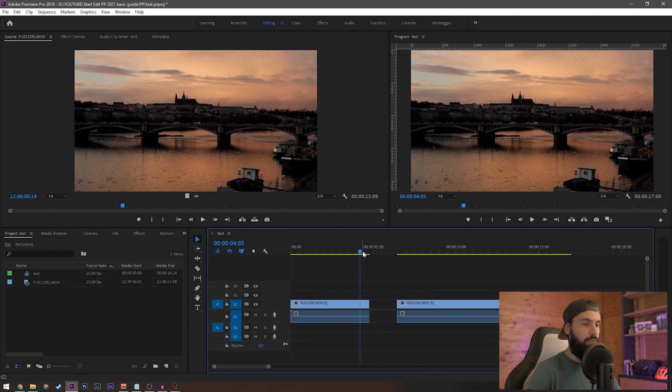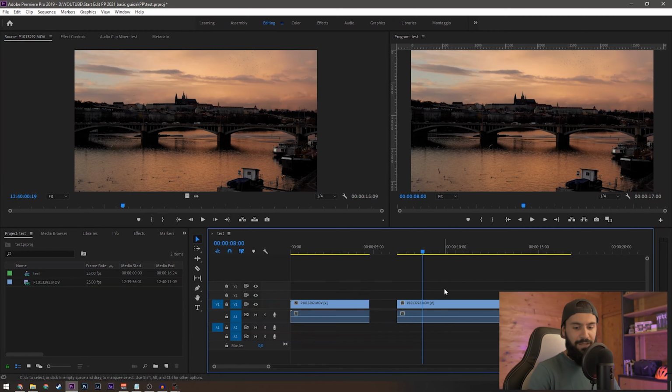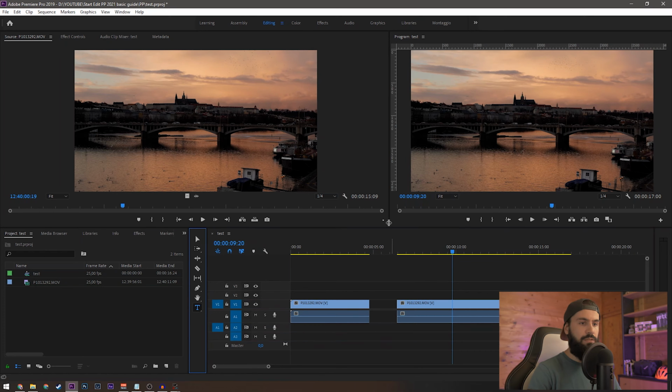This is the most important tool you're gonna use in your edit, because you're gonna cut your timeline several times. So this is the best one. These other tools you can see right there, you're never gonna use. Maybe you can use the text tool. So you click on text and you just drag the text on your screen and you just type something like this. But mostly for editing, you're gonna just use the razor tool.